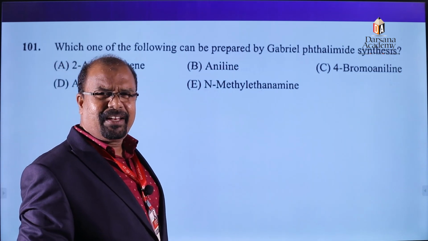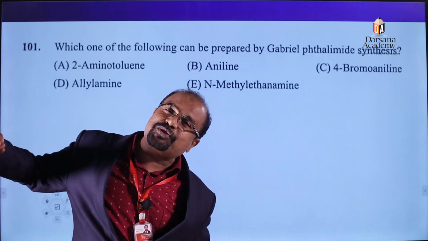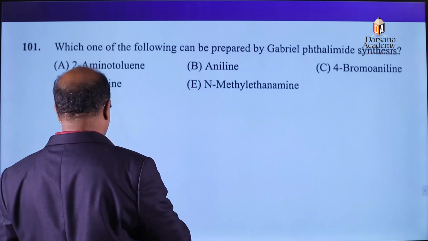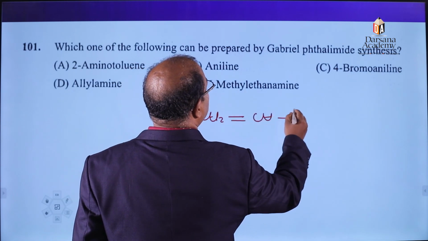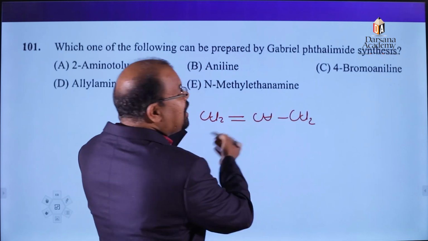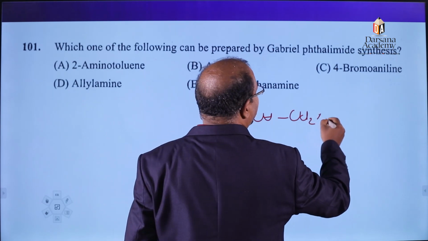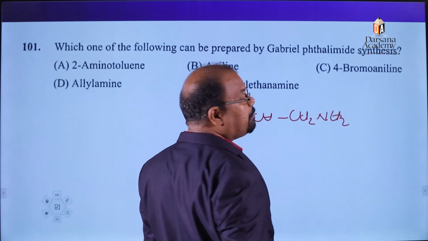What about the allyl amine? In allyl amine, the amino group is attached to an allyl carbon. What is an allyl carbon? The sp3 carbon next to a double bonded carbon. If NH2 is there, that is allyl benzene.